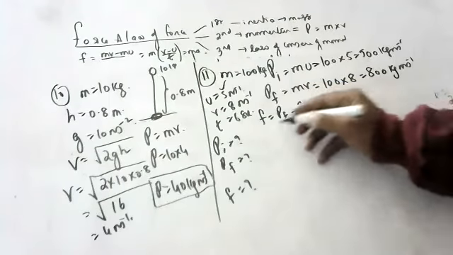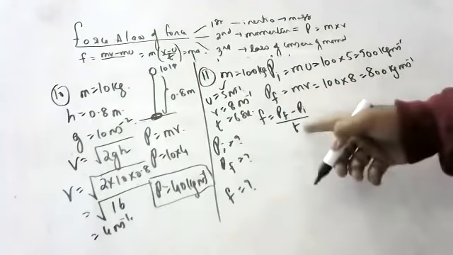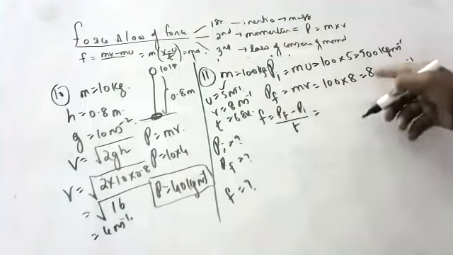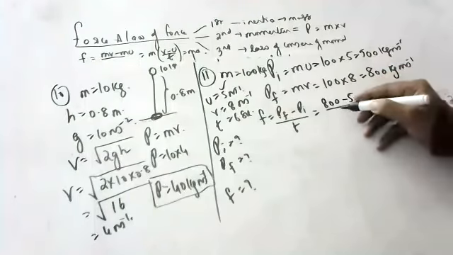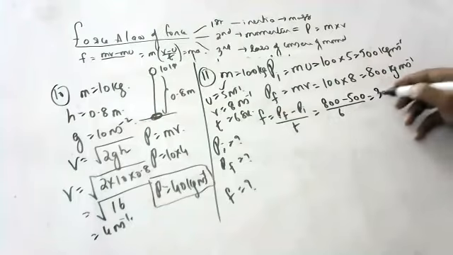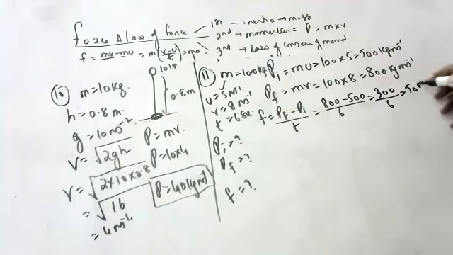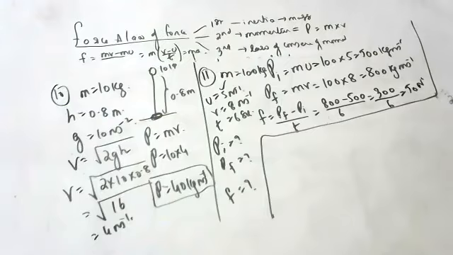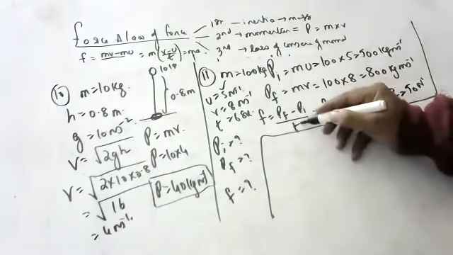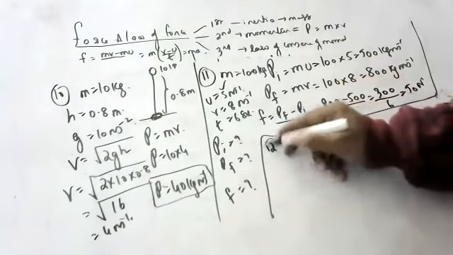Rate of change of momentum. How much did we get? 800 minus 500 by 6, that is 300 by 6, which is 50 Newton. So 50 Newton is the rate of change of momentum. Tell me one more summation.